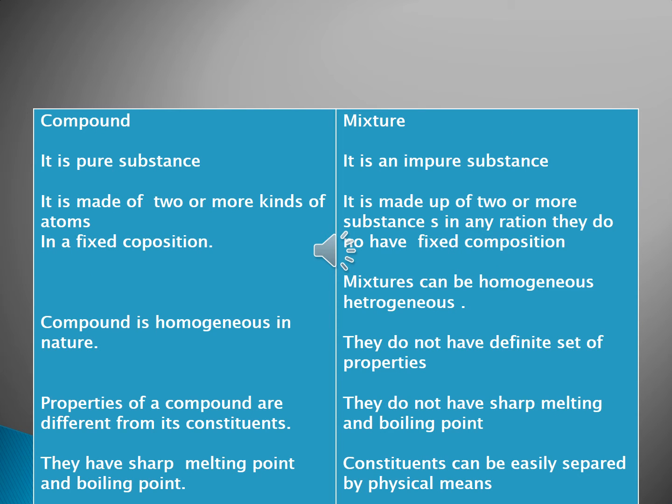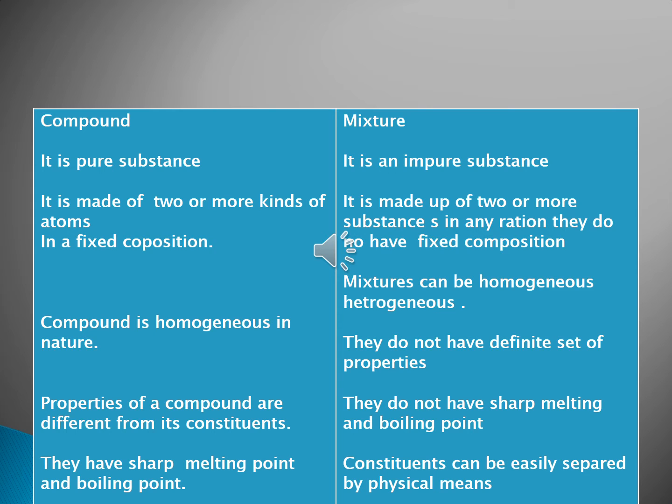Listen children, differences between compound and mixture. Compound is a pure substance. Mixture is an impure substance. Next, compound is made up of two or more kinds of atoms in a fixed composition.